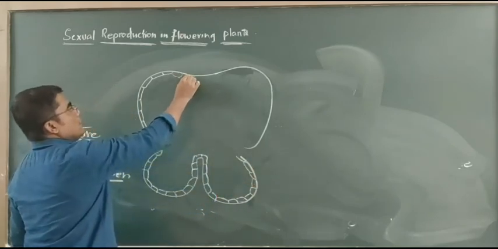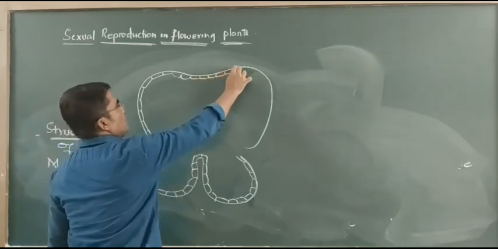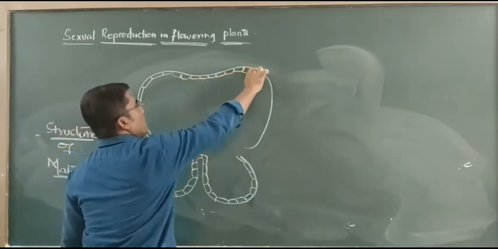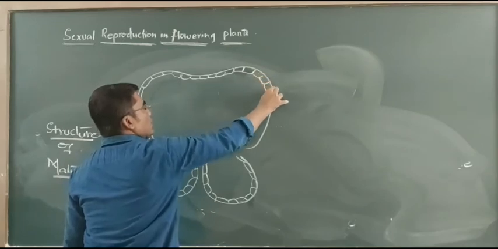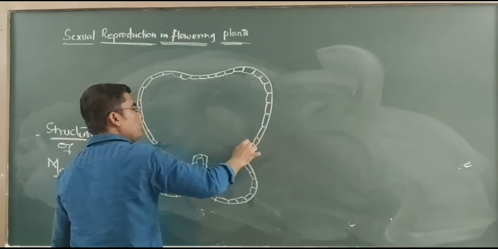This diagram is important in your annual examination. It may be asked for 5 marks: draw a neat labelled diagram of the TS of a mature anther.